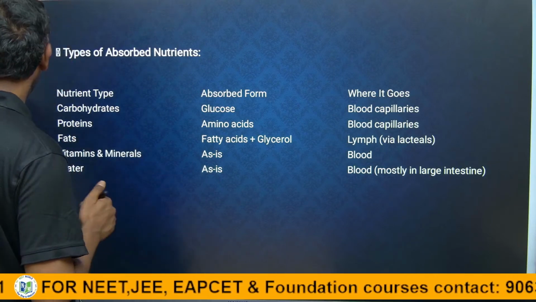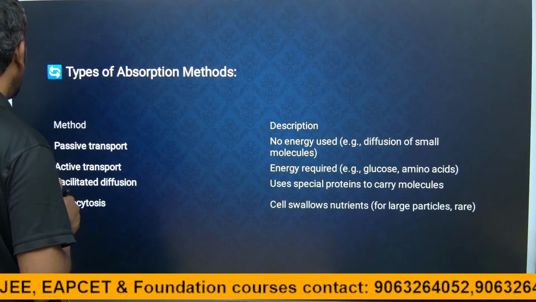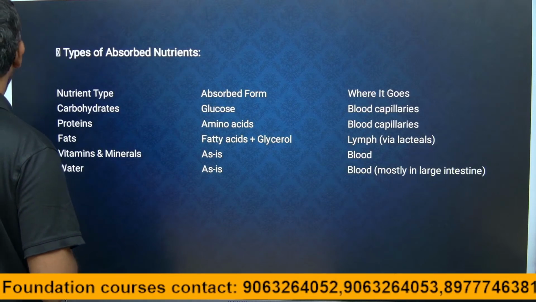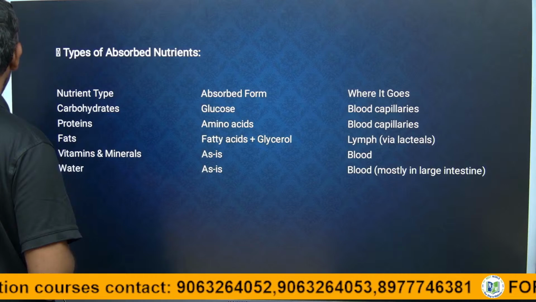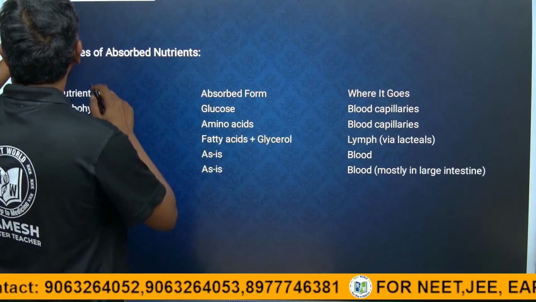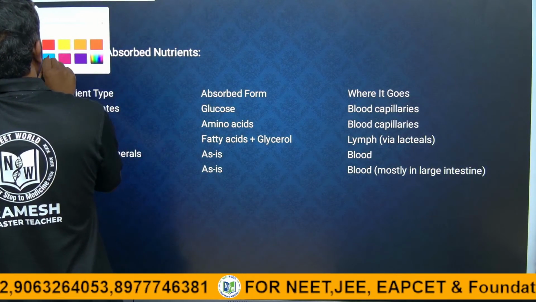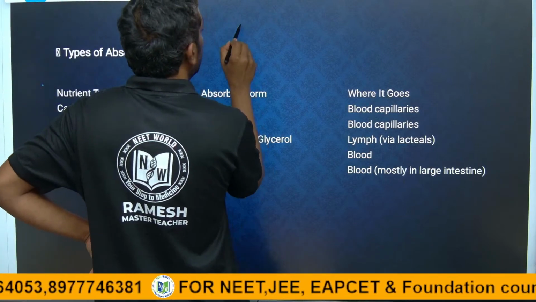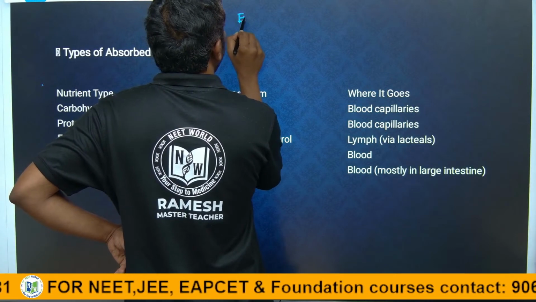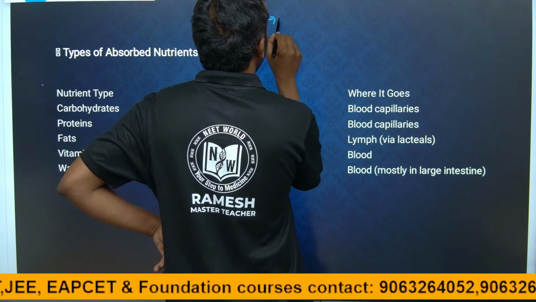Types of absorption of nutrients, guys. We are going to discuss the types of particles for absorption. Just look into this. First, we eat food, three types of food. First, we can eat carbohydrates.